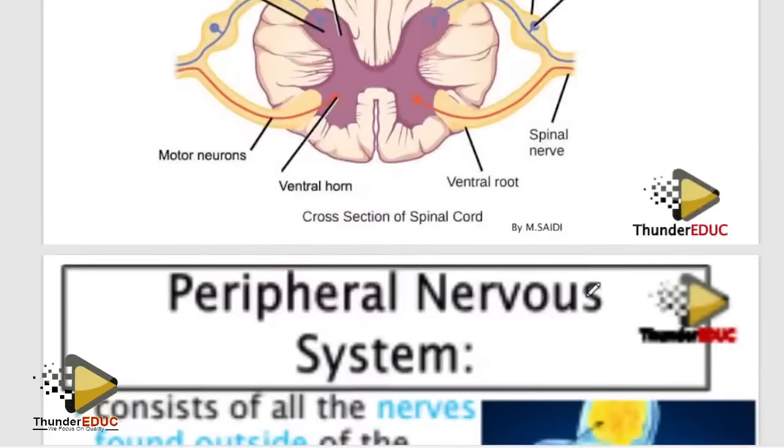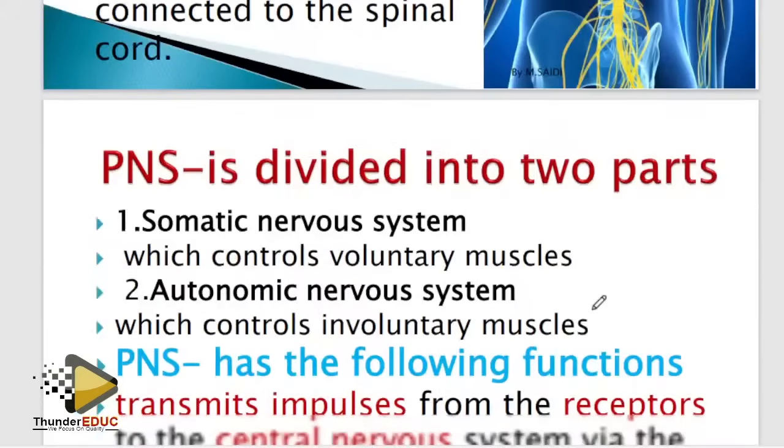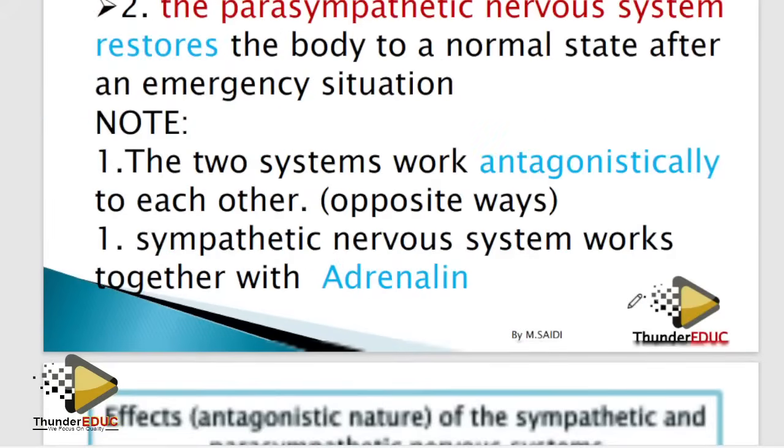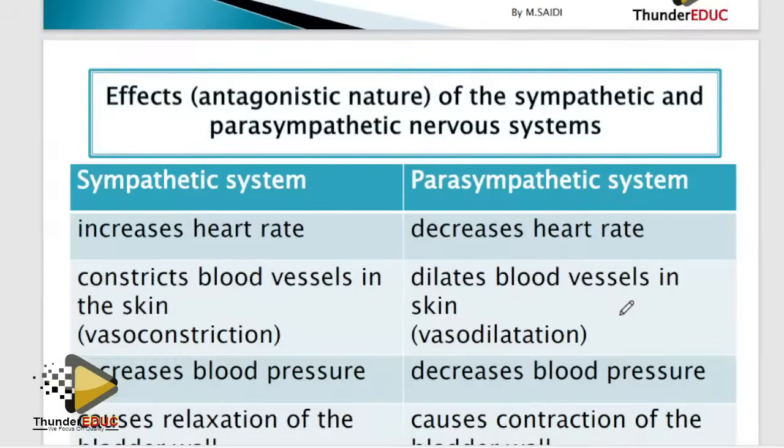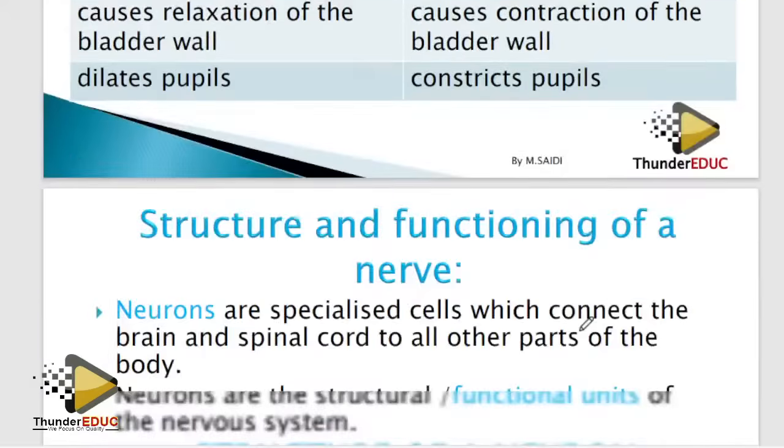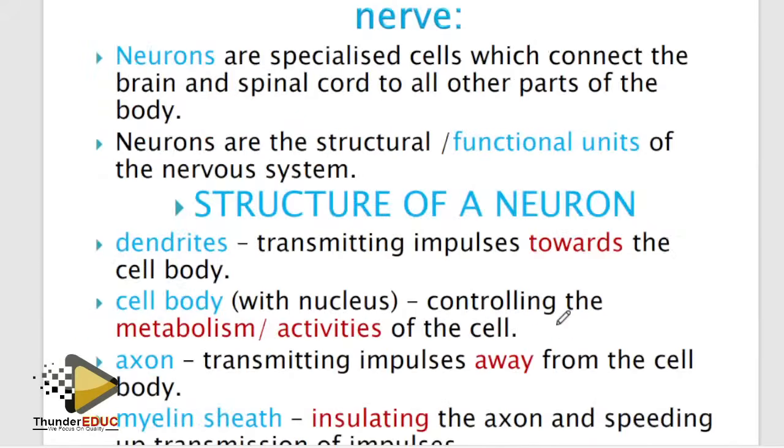So brain is done. So you're not having too much in there. Spinal cord. Sympathetic and parasympathetic, at least you know how, including it with adrenaline. Yes. So let's go to the axon.